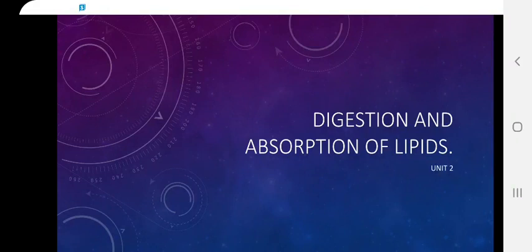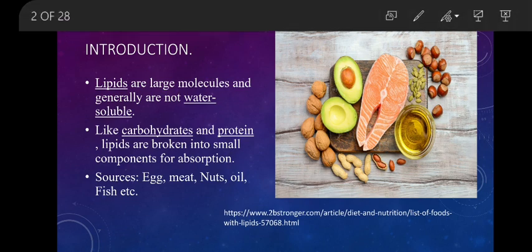Okay, today let's start the discussion on digestion and absorption of lipids. In our previous class, we discussed digestion of carbohydrates and proteins as well as their absorption. So, in today's class, we are going to see about these lipids. Now, what are lipids? These are large molecules and they are water insoluble compounds.